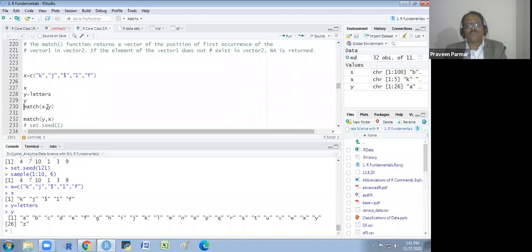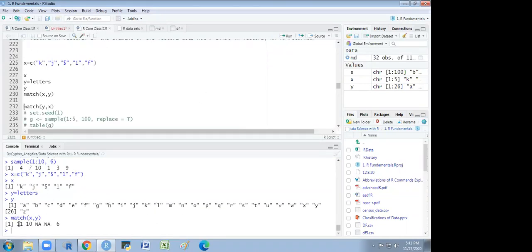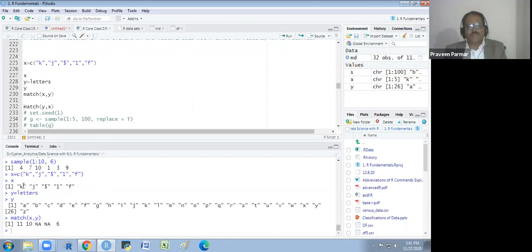Now I want the matching X in Y. So K is matching in Y, J is matching in Y, dollar is matching or not. So I will show this. It will give me the response in this way. It will give me the position. So the K is matching at the 11th position in Y. So it is the position 1, 2, 3, 4, 5, 6, 7, 8, 9, 10, 11th position. 11. Is it clear? Yes. And the J is matching on the 10th position in Y.